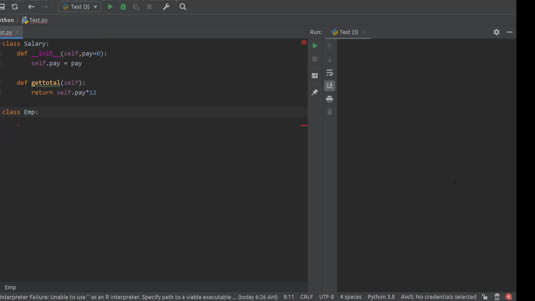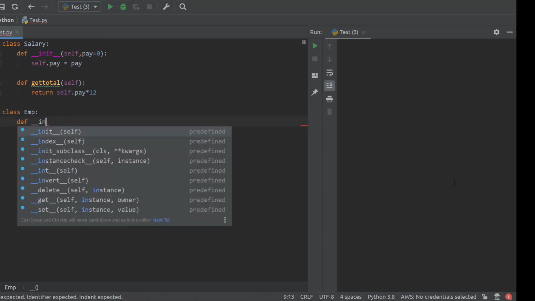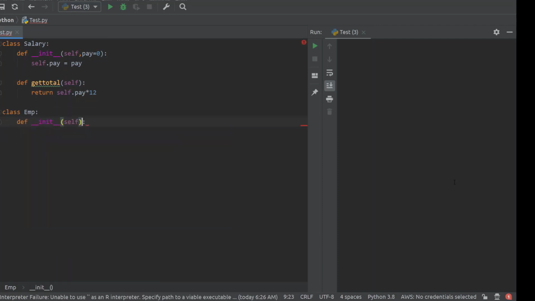Now you can understand here itself that an employee has a salary, so obviously you need to create an object of Salary inside this Employee class. Okay, so see how we are defining it. Here also we write a constructor, defining one variable of this employee, that is bonus, and we are passing this pay value also here.